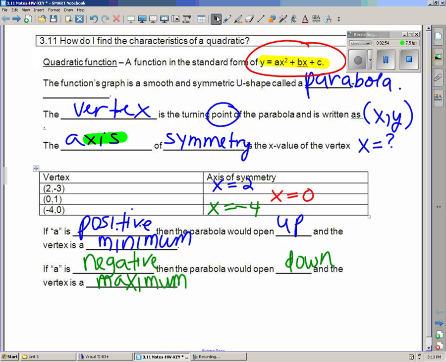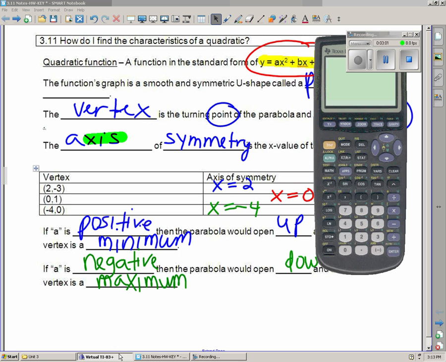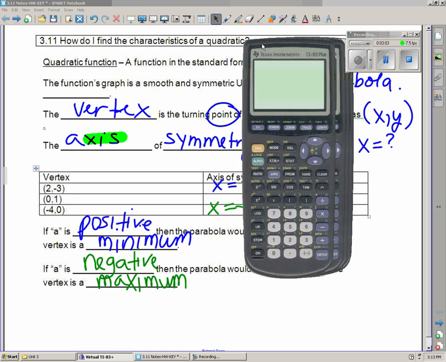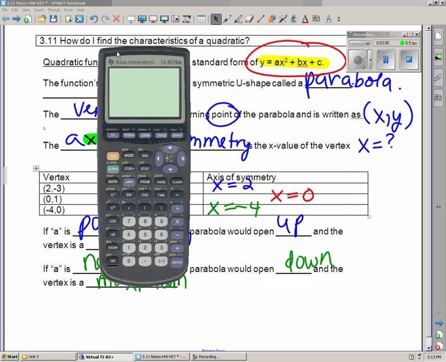Just going to show you what these things would actually look like. I'm going to make up an equation here. Put the calculator up. If I were to make up a quadratic function and just type in y equals x squared, I don't have a b and a c.